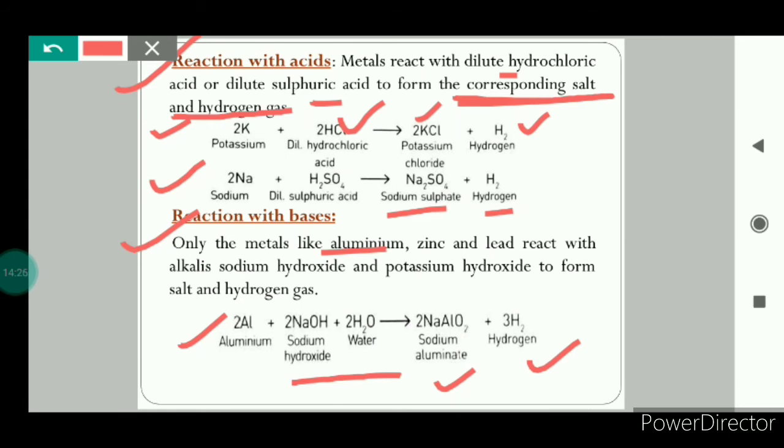Non-metals also react with bases, but their reactions are complex in nature, so they will be studied in higher classes. So this was all about how metals and non-metals react with oxygen, water, acids and bases.